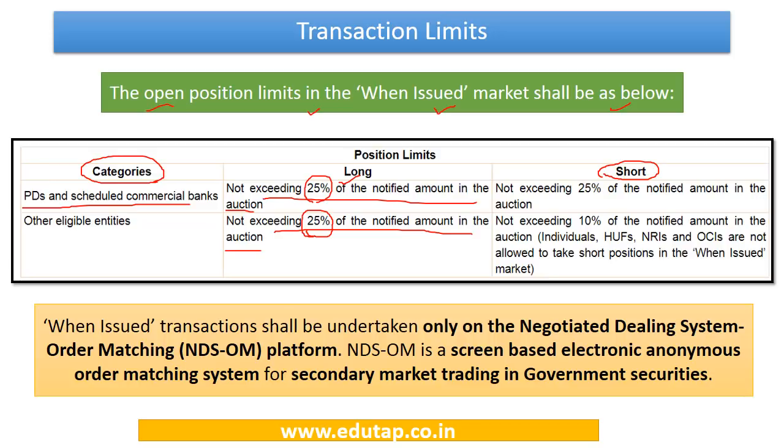So for short limits, the positions with regard to the two categories, that is primary dealers and scheduled commercial banks and other eligible entities, are a bit different. Primary dealers and scheduled commercial banks can take up to 25% of the notified amount in the auction as a short position. However, other eligible entities can only take the short position up to 10% of the notified amount.